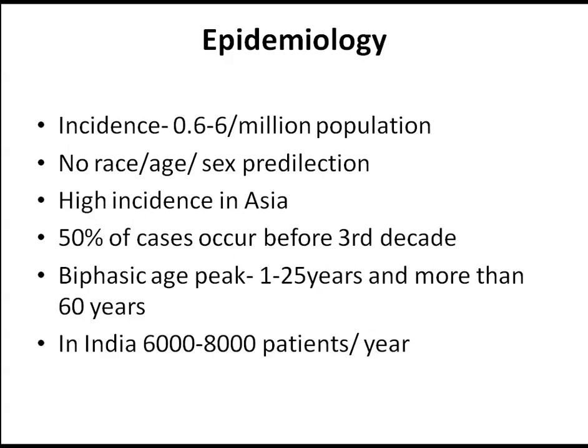Epidemiology. It is more common in Asia, it is more common in India. It is a bimodal distribution. It has two peaks, one peak less than 25 years and the other peak above 60 years. In India, we see about 6,000 to 8,000 patients per year.